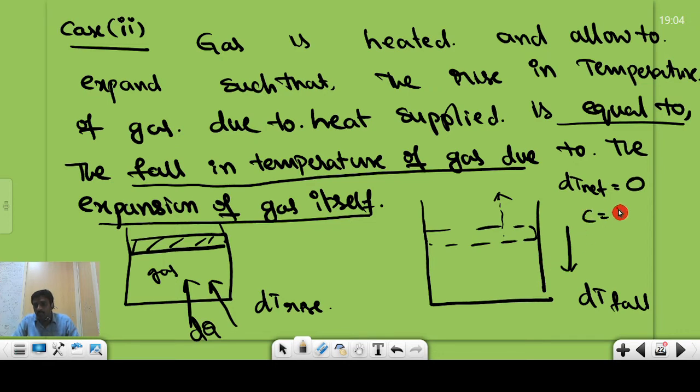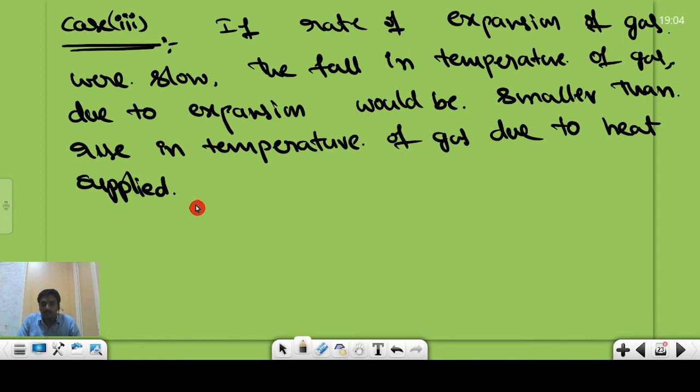Then with the specific heat capacity formula, 1 by n into dq by dT, here dq is not equal to 0 but dT is equal to 0. Then the specific heat capacity C is going to be infinity, because the dT value is equal to 0. That is positive infinity we are getting. Now let me go to another condition.